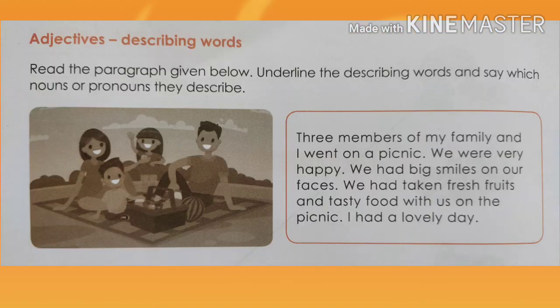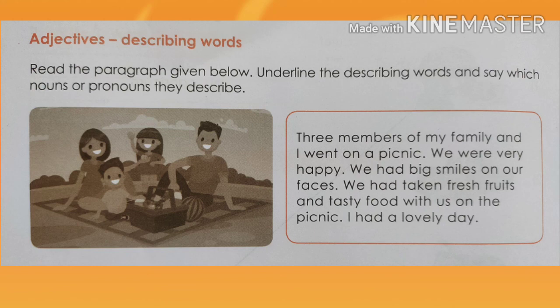Then next is the grammar part, adjectives describing words. Read the paragraph given below, underline the describing words and say which nouns or pronouns they describe. 3 members of my family and I went on a picnic. We were very happy. We had big smiles on our faces. We had taken fresh fruits and tasty food with us on the picnic. I had a lovely day.